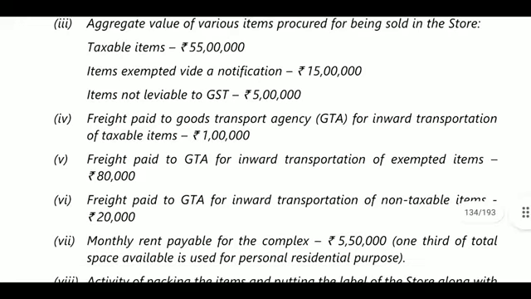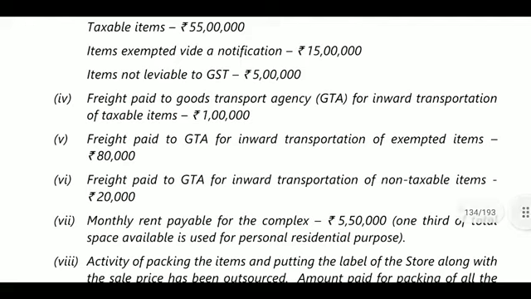Next, freight paid to Goods Transport Agency, GTA, for inward transportation of taxable items. So 1 lakh. It will be payable under reverse charge mechanism. GTA means 5%. So 1 lakh into 5%, 5,000 will be liable, and for the 55 lakhs, whatever the taxable liability, it will be payable: 55 lakhs into tax rate. Next, freight paid to GTA for transportation of exempted items. So it will also be payable in cash.